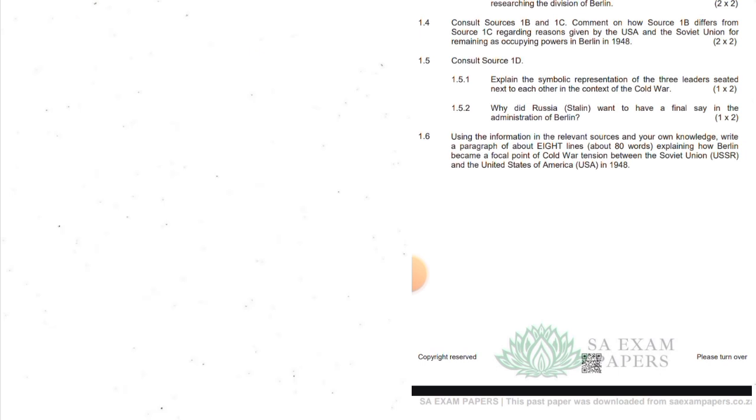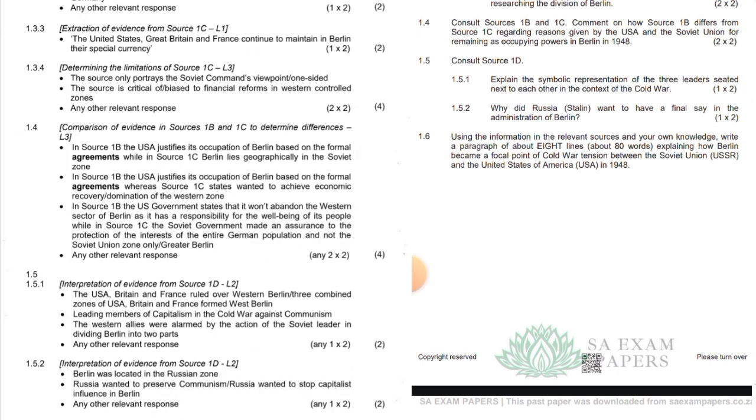1.5.2, why did Russia, Stalin, want to have a final say in the administration of Berlin? Berlin was located in Russia's zone. Russia wanted to preserve communism, and wanted to stop capitalist influence in Berlin.